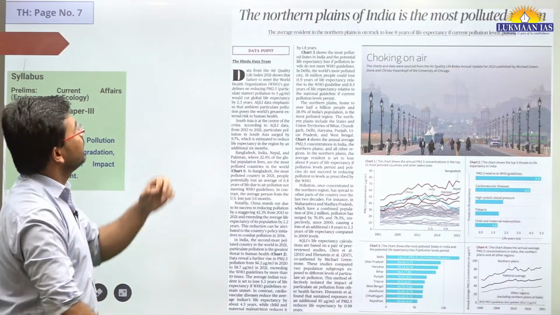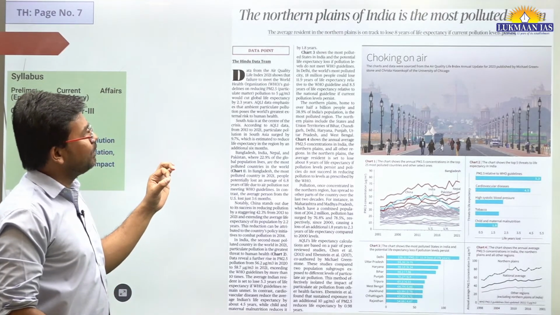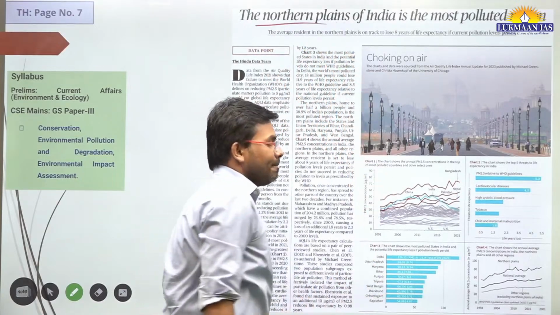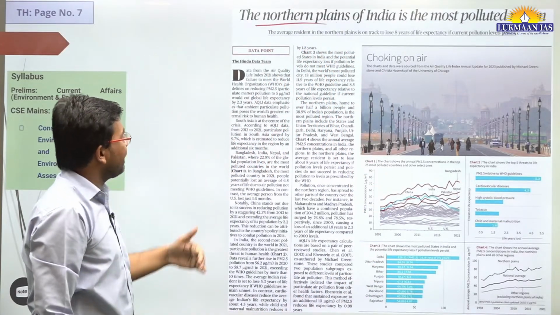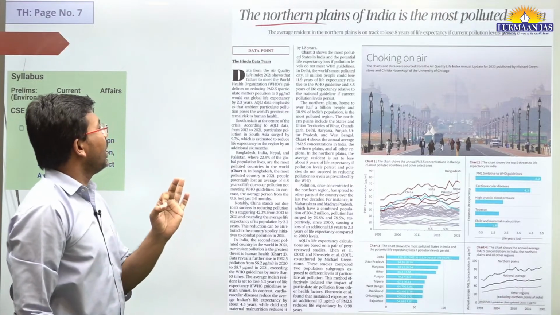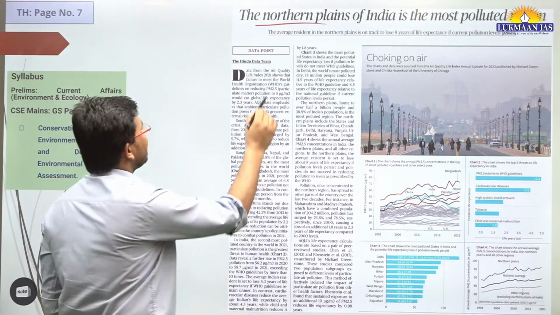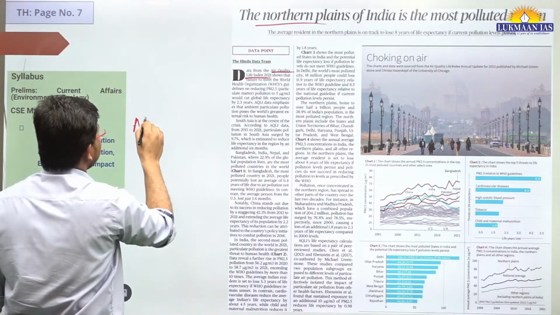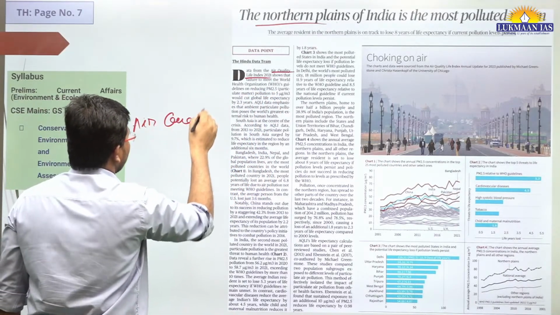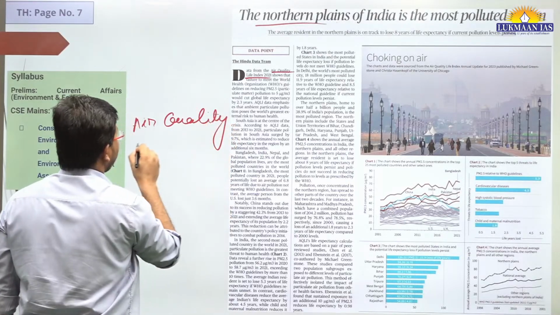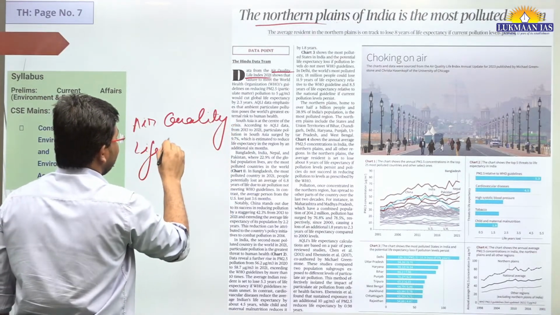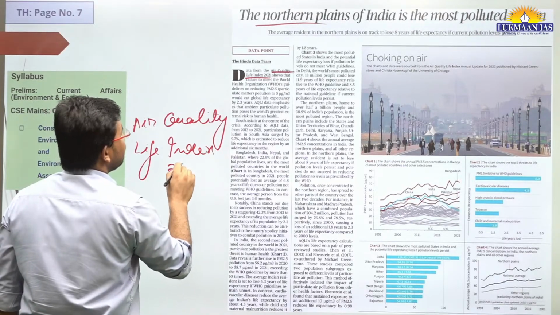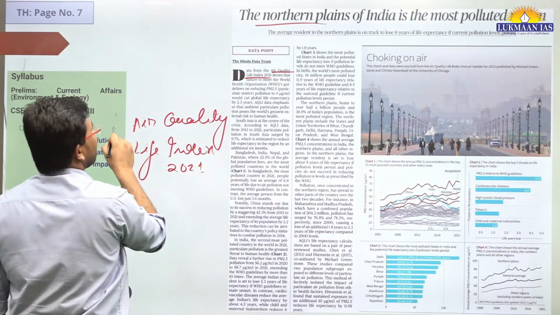It says the northern plains of India are the most polluted region. Basically, recently they have launched an index which is known as the Air Quality Life Index. The name of the index is Air Quality Life Index, and it has been recently released.